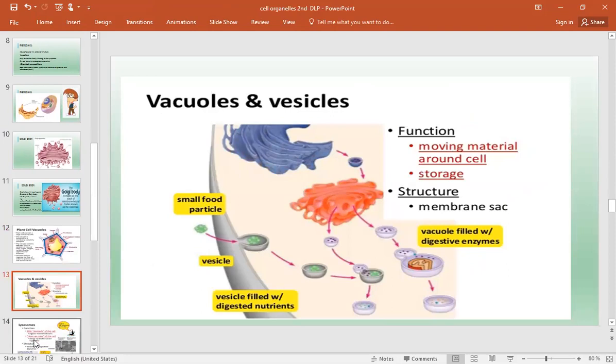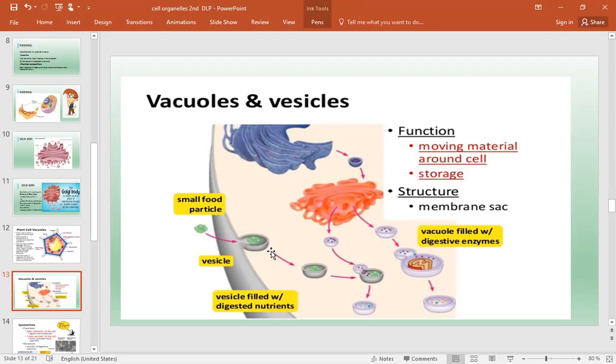They are made like this, and they are moving material around the cell, and they are also storing material. It means that they are transporting molecules within the cell. They are transferring things here and there, as we have already seen in the case of the Golgi apparatus, where the proteins are modified, then packed, and after that, you can look here, the Golgi apparatus is there, and here the vesicles are found, and they are moved where they are needed most. Okay, so they are of different types.